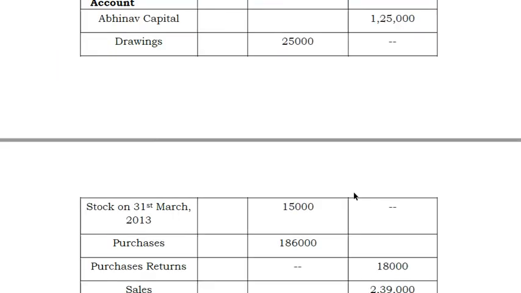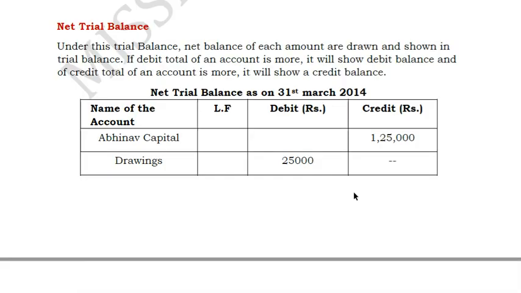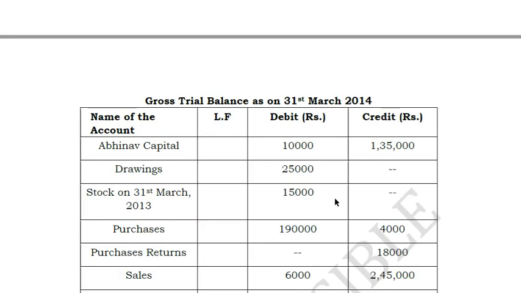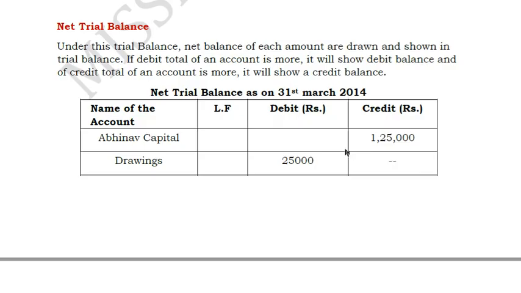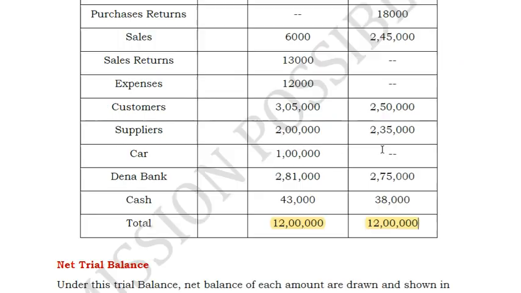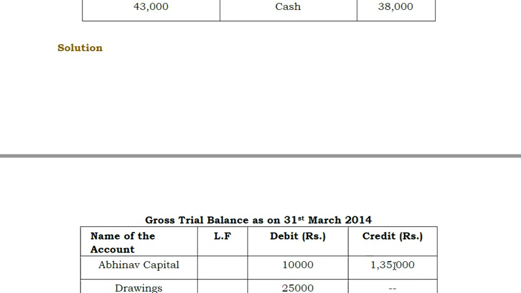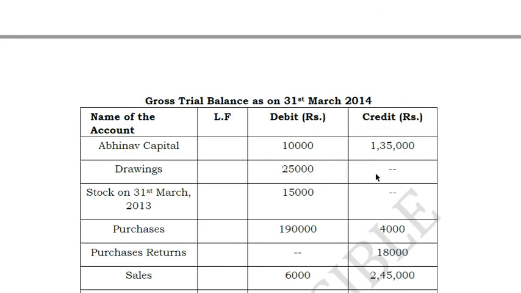Whereas in net trial balance, in general, they try to bring the net amount only. That means here, if you see drawings, both debit and credit have been mentioned. Whereas in your net trial balance, only the net, that means this 10,000 and 135,000 are knocked off against each other.